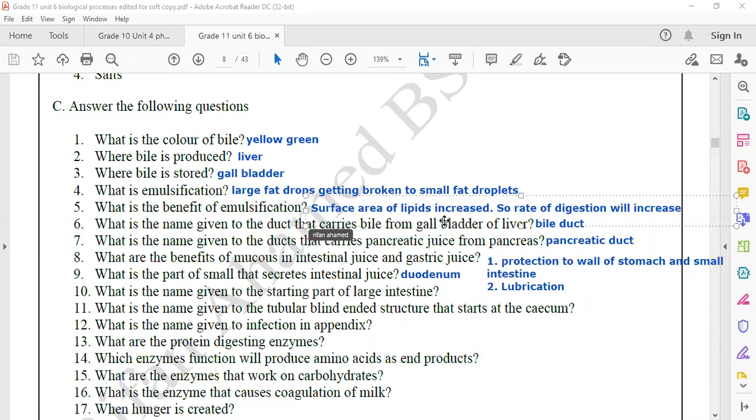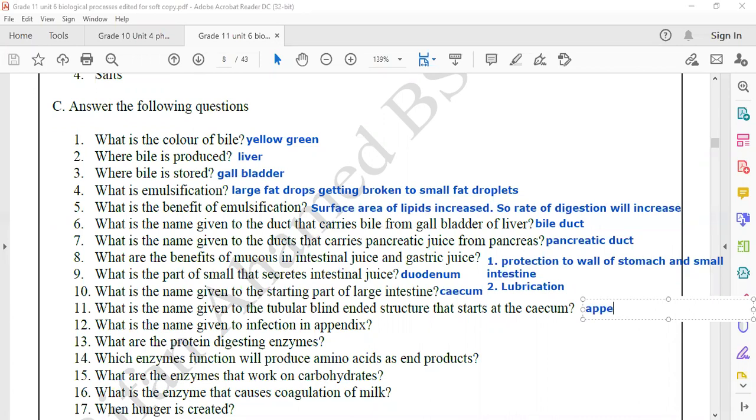What is the name given to the starting part of large intestine? Starting part of the large intestine is called by the name cecum. What is the name given to the tubular blind end structure that starts at the cecum? It's called the appendix.